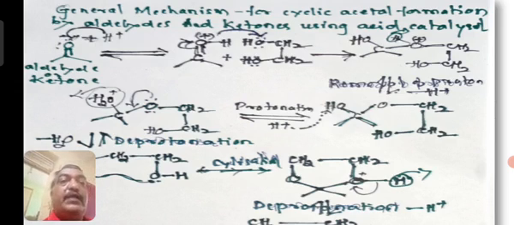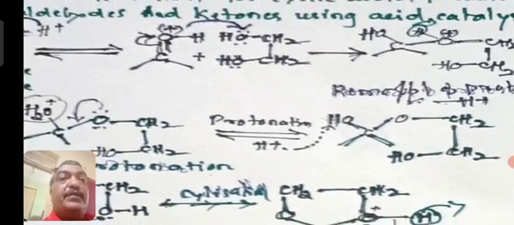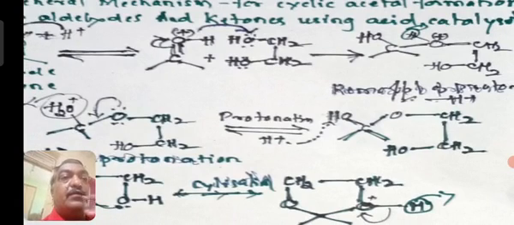Now it will react with a dihydric molecule, OHCH2CH2OH. The positively charged carbon will react with a lone pair of electrons of the glycol.